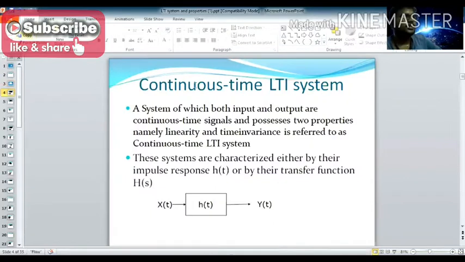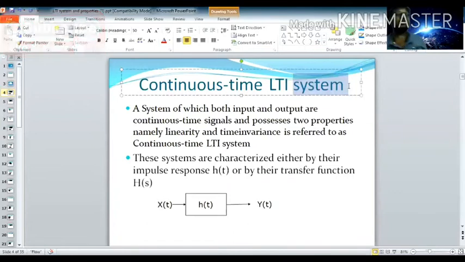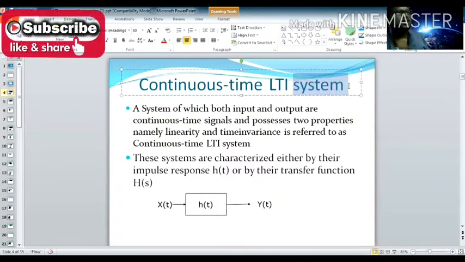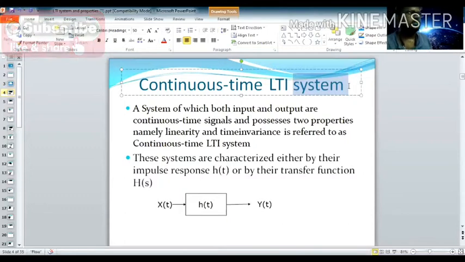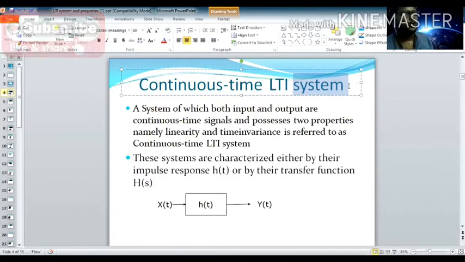Before entering into this topic, we must know what a system is, because so far we have discussed only the signal, not the system, in this lecture series. So I am telling you a few intro points about the system. So what is a system?